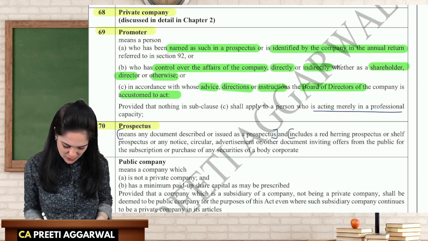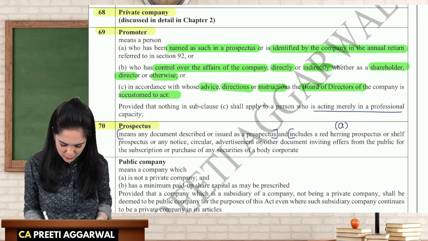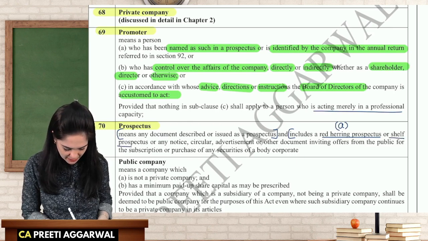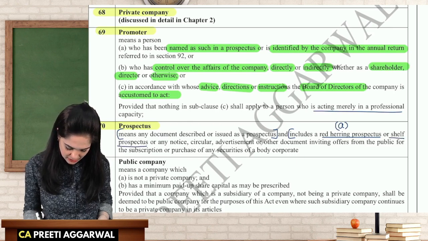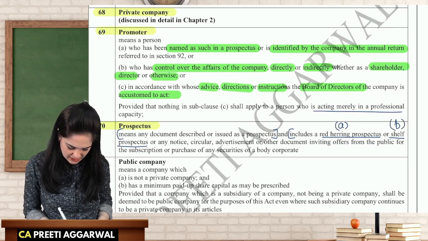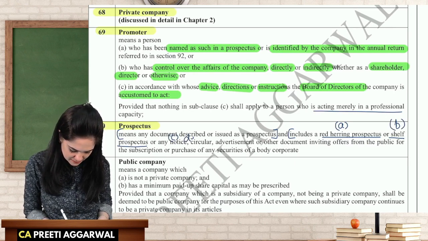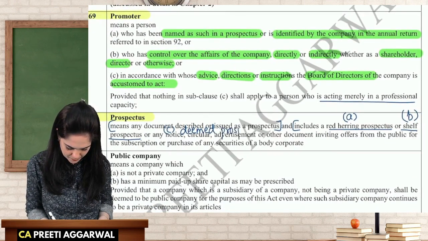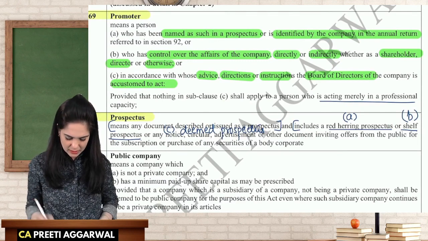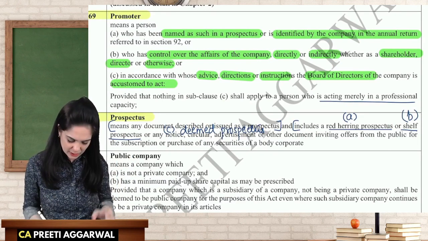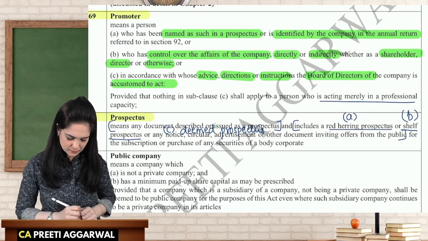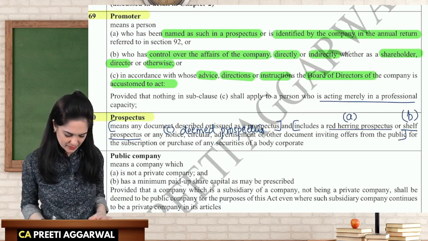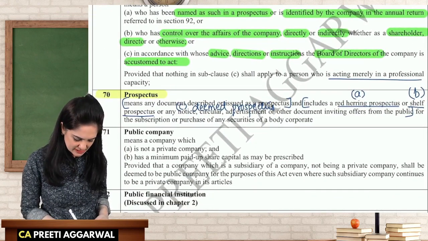It includes these types of prospectus. It includes a red herring prospectus. It includes a shelf prospectus. Then any notice, circular, this is a deemed prospectus. Any other document which is inviting securities from the public is a deemed prospectus. So these are the kinds of prospectus. Public company also we will discuss later.